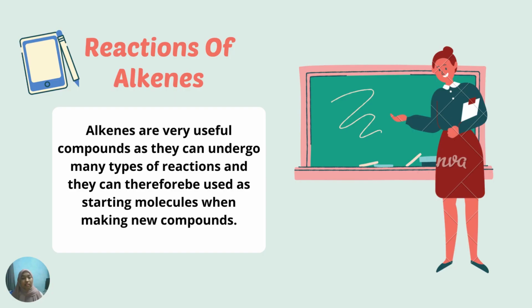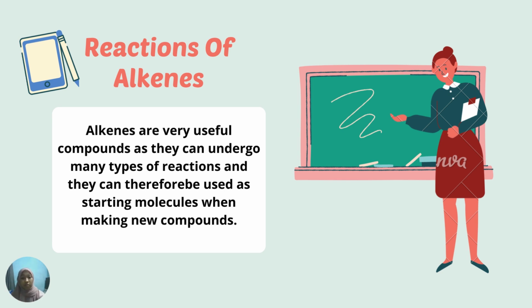So next, we look at the reactions of alkenes. Alkenes are very useful compounds as they can undergo many types of reactions and can therefore be used as starting molecules when making new compounds. Alkenes are hydrocarbons that contain one or more double bonds. A sigma bond and a pi bond make up their double bonds.